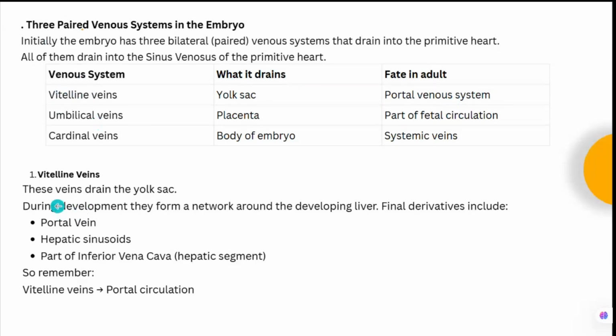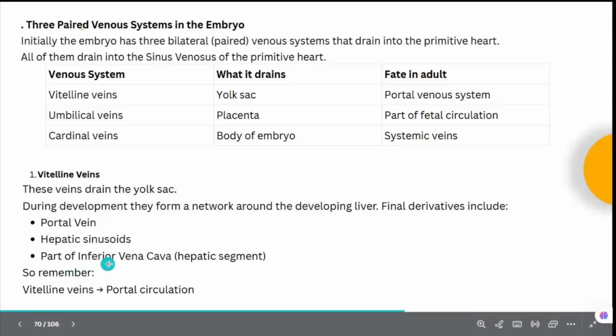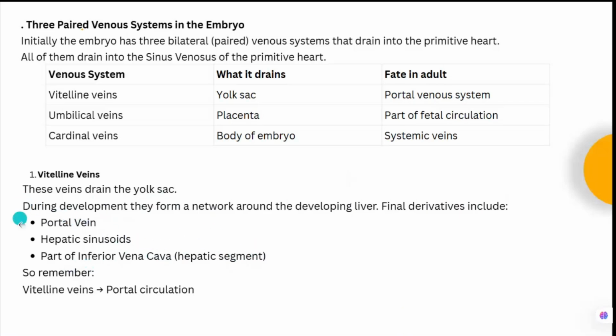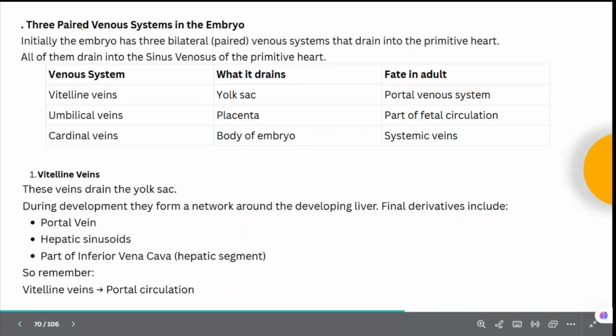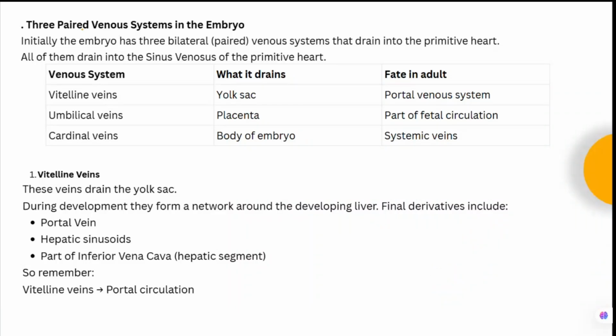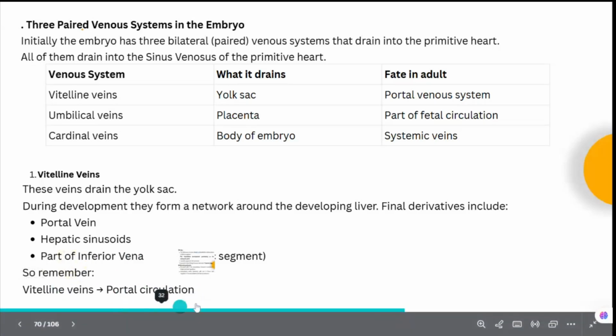These vitelline veins drain the yolk sac. During the development, they form the network around the developing liver. Final derivatives will include the portal vein, the hepatic sinusoids, and part of the IVC, that is the hepatic segment. This is the fate of these vitelline veins. So the vitelline veins will lead to the formation of the portal circulation. This you should remember.